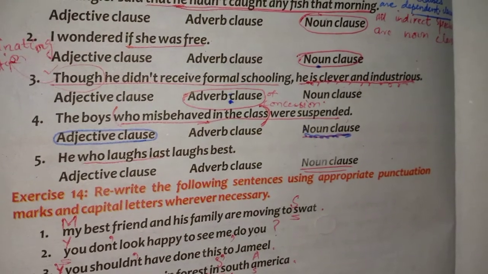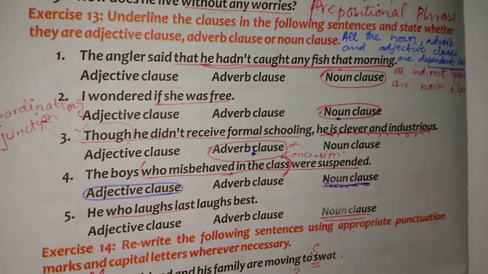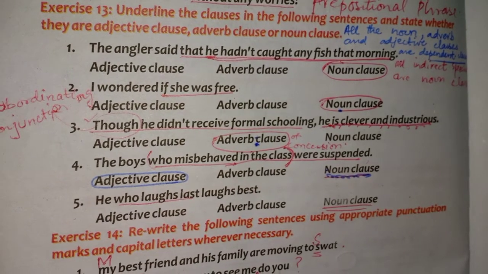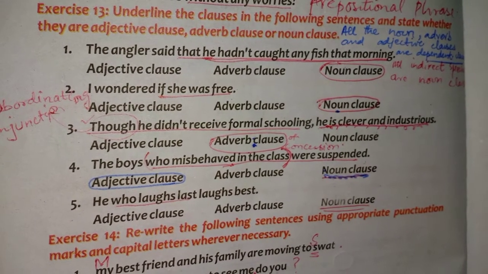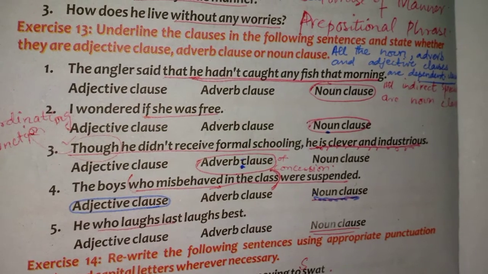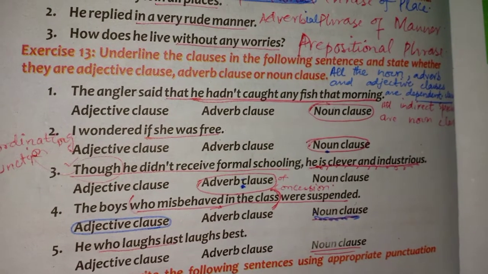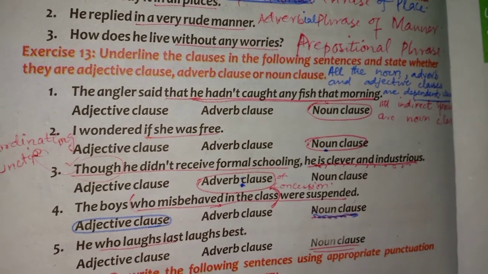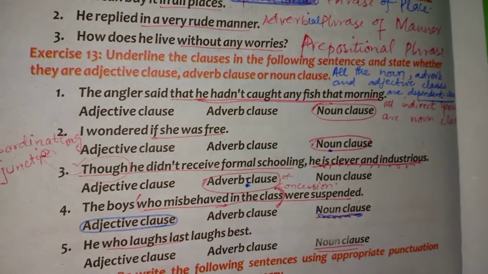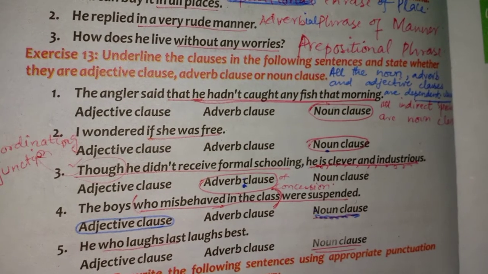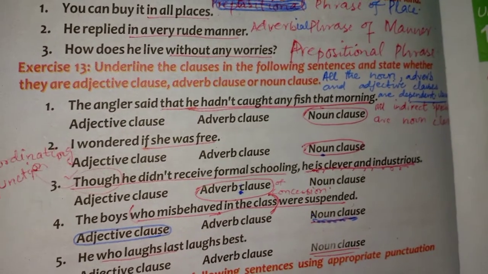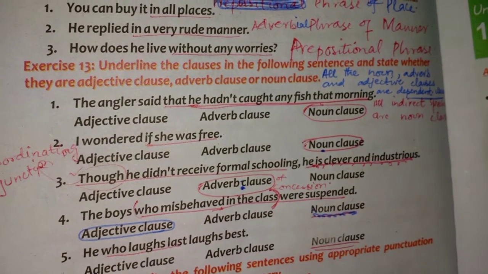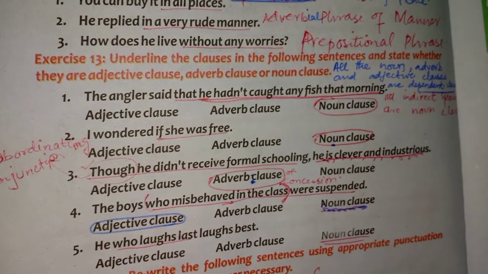Hope it is clear to all of you. The first one is a noun clause. The second one is a noun clause. The third one is an adverb clause. The fourth one is an adjective clause. And the fifth one is a noun clause. Clear? Note down your today's homework. You have to find two adjective clauses, two adverb clauses, and two noun clauses in unit number 10. Clear?